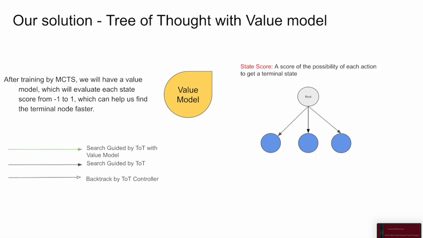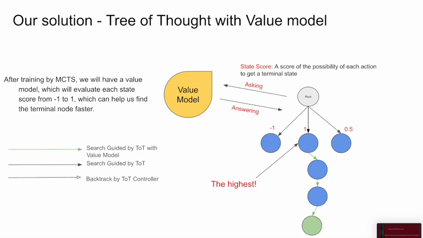Our solution enhances ToT by adding a value model to evaluate the likelihood of each state to reach a terminal state. Like the example we are showing, we ask the value model what's the state score for each node and then pick the best node to explore until we find the terminal node, which can reduce redundant exploration and find solutions more efficiently.